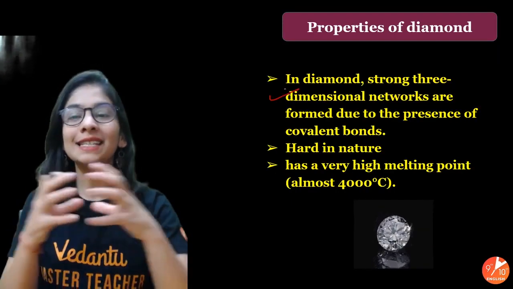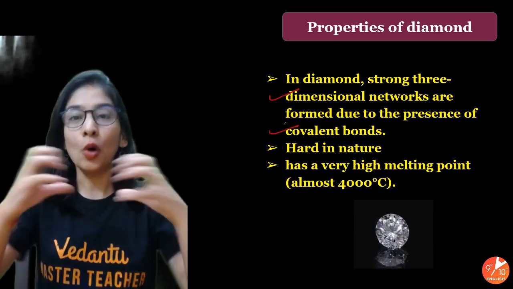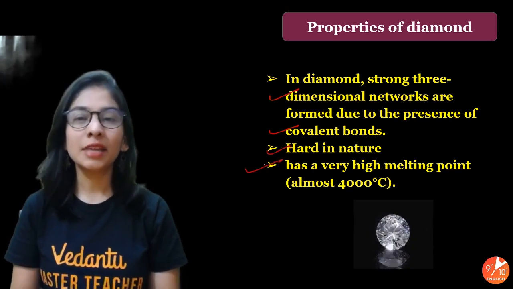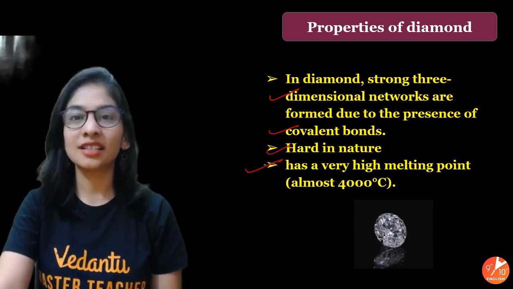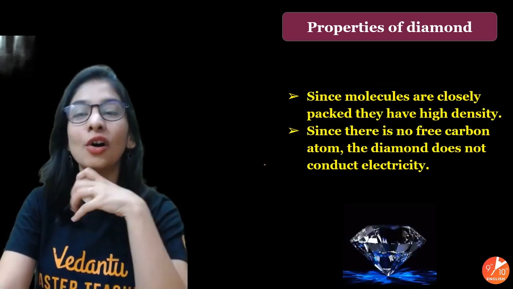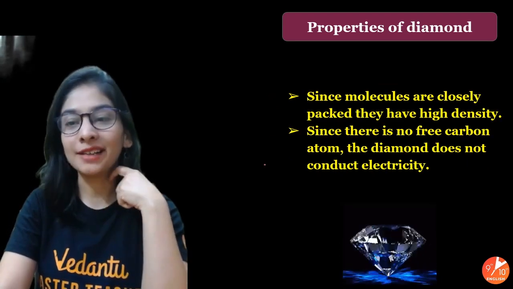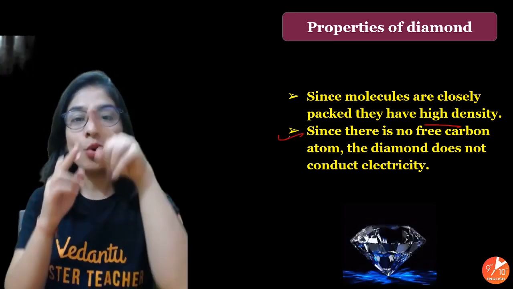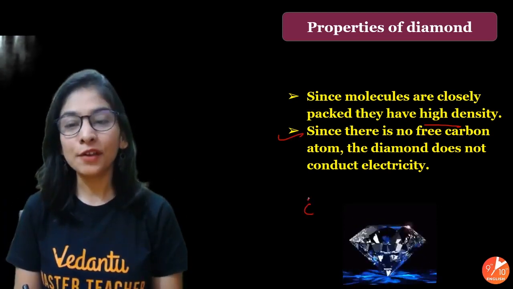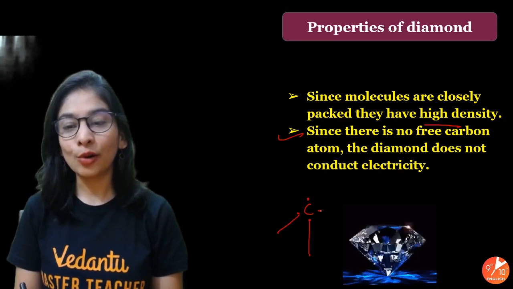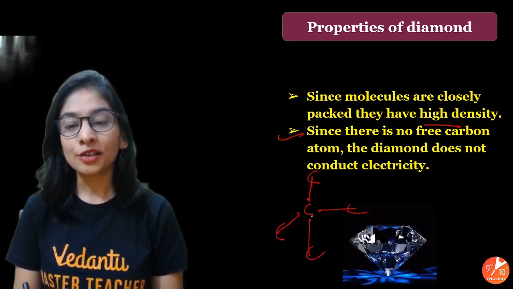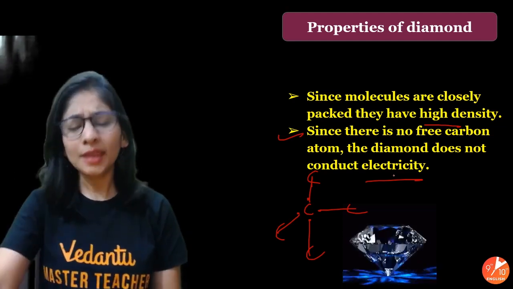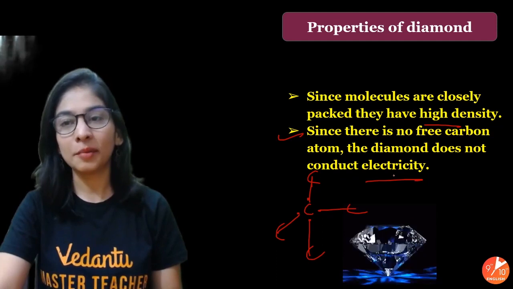So diamond forms a strong three-dimensional network due to strong covalent bonding, and that's why it is very hard and rigid, with a melting point of around 4000 degrees Celsius, because of strong overlap between the different carbon atoms. High density, as they are very densely and closely packed. And as no carbon is free, every carbon having 4 valence electrons, utilizing all of its valence electrons in making bonds, carbon has no free electron, so it is not a conductor of electricity at all, but it is a conductor of heat though. Alright, do remember that.